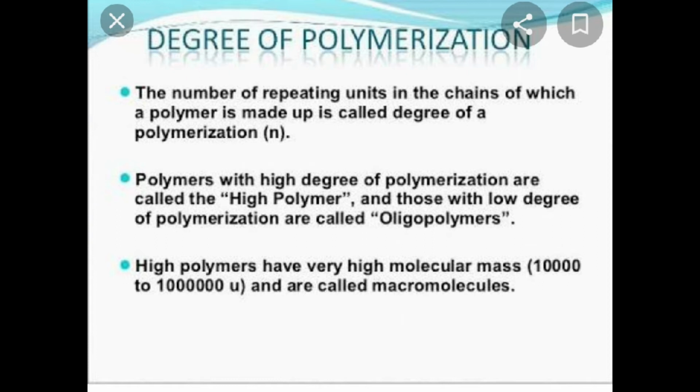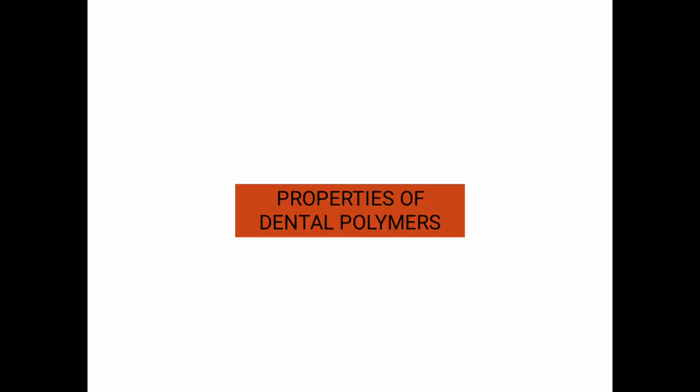Polymers with high degree of polymerization are called high polymers, and those with low degree of polymerization are called oligopolymers. High polymers have a higher molecular mass and are called macromolecules. Obviously, they will become the macromolecules in the dental polymers, right?